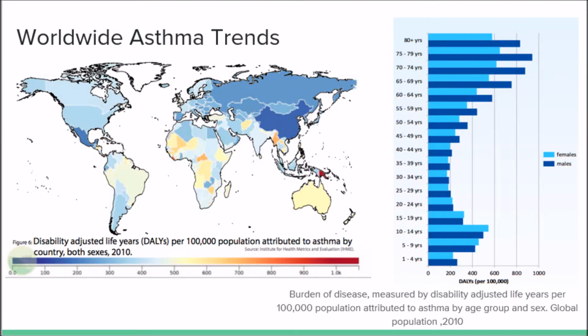Research suggests that those living in extreme climates, along with increased dampness and humidity, have a greater risk of developing asthma. On the right, we have another graph that showcases prevalence rates grouped by age and sex. On the y-axis, we have various age groups, while on the x-axis, we have the burden of disease, as measured by DALYs, or disability-adjusted life years per 100,000 of a population.